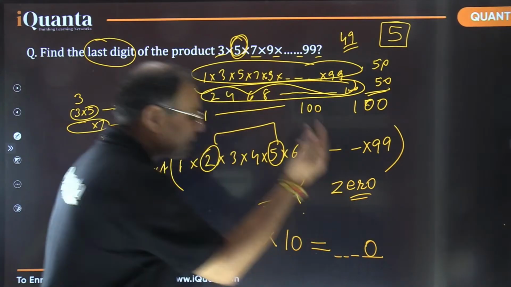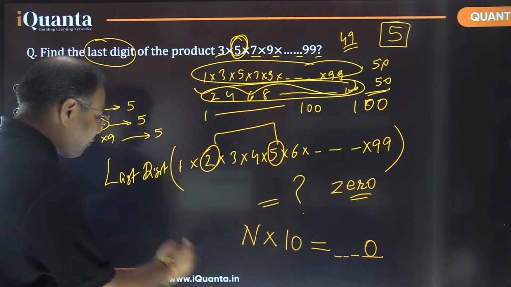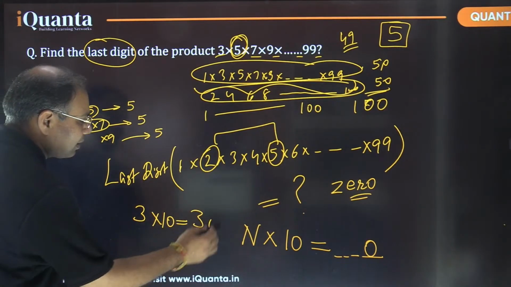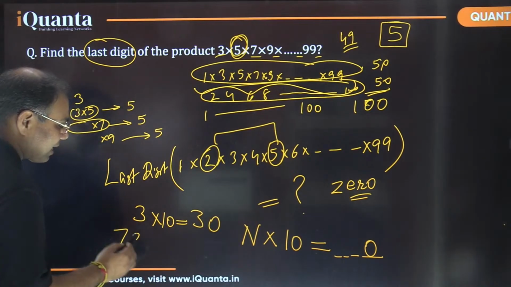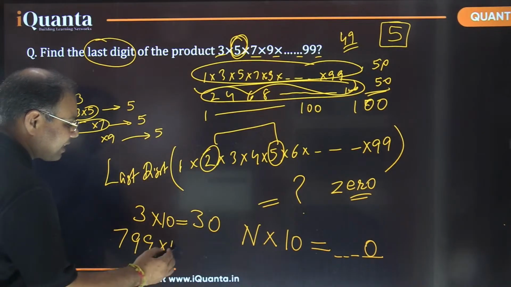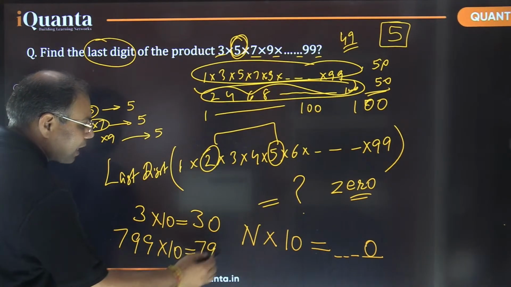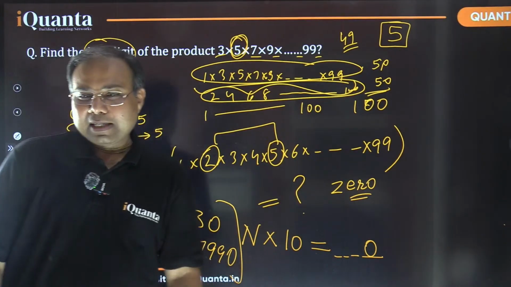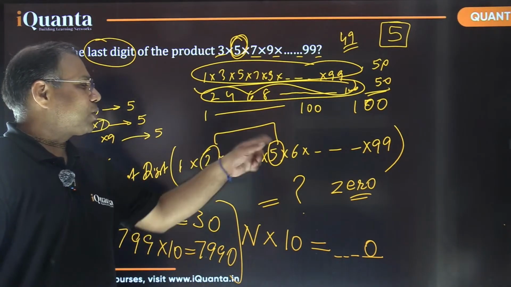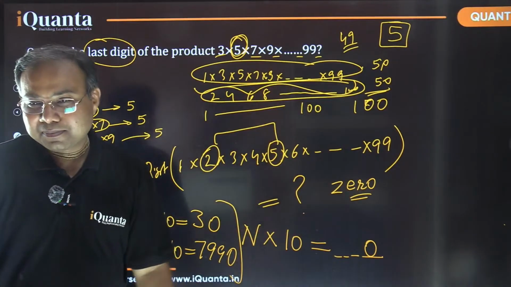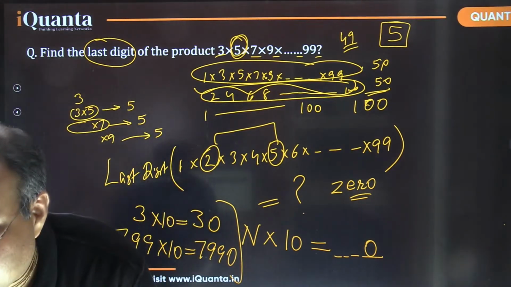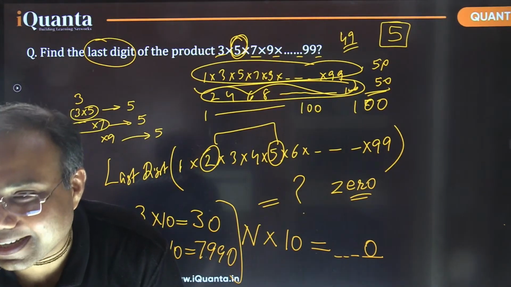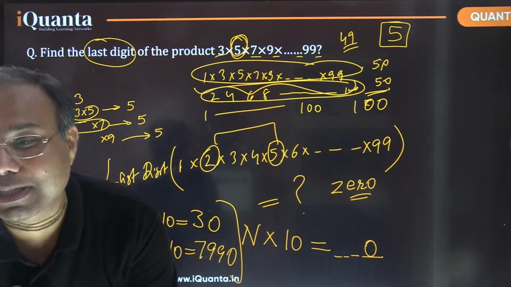Whatever number comes before it, right? For example, if you have 3, you multiply with 10. What will be the result? It's 30, isn't it? You have the number 799. You multiply it with 10. What will be the last digit? It will be 0 again. So in every case, that is a simple thing, right? And in this case, we have already had the numbers 2 and 5. That makes it 10. Fine, that was a simple thing. Okay. Everybody is clear?